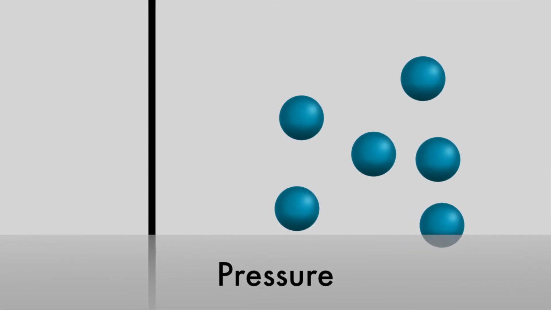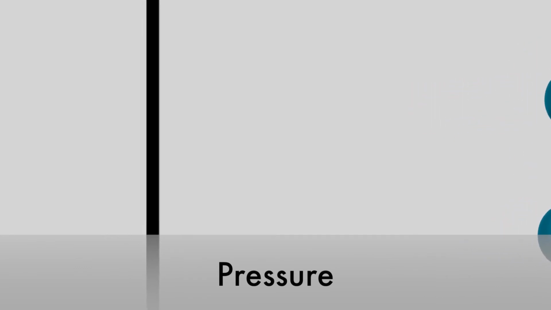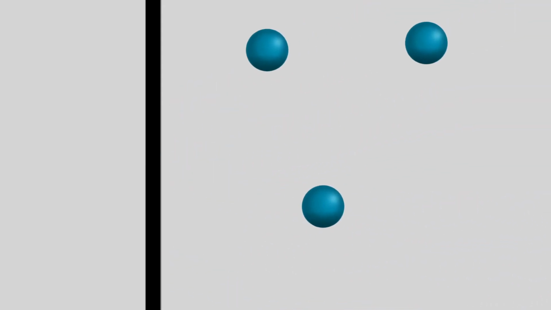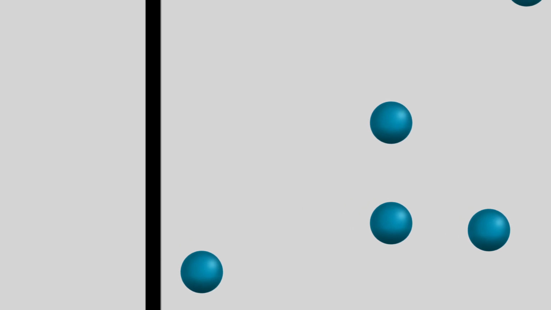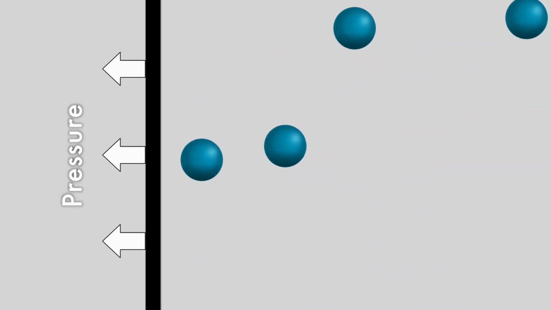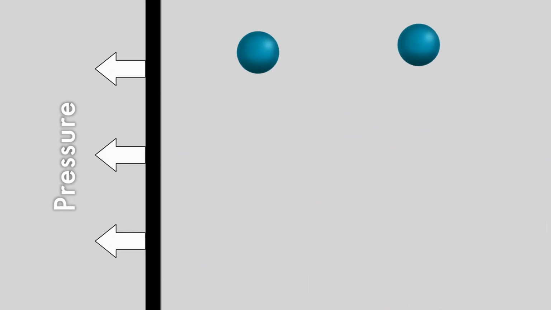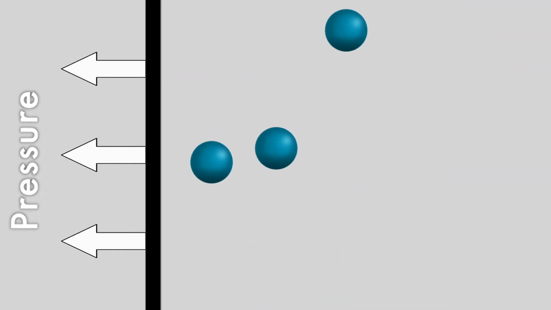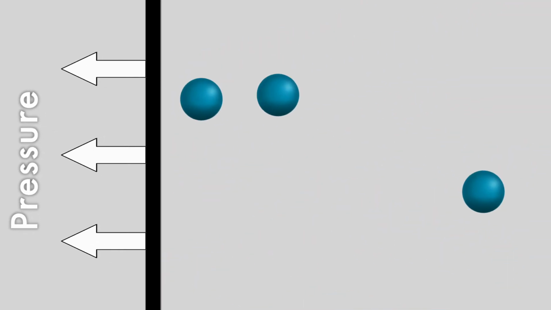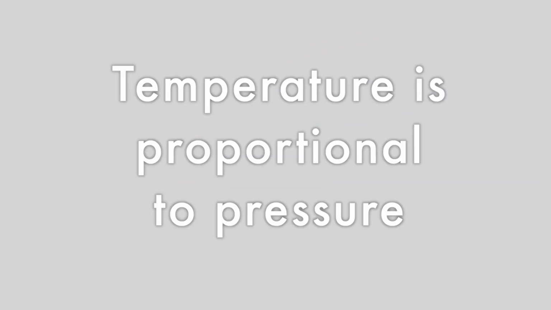This change in speed can have an important impact on the container as well. When a gas is held inside a container, the particles are constantly bouncing off the walls. When they do this, they exert a small force on each side of the container. As there are huge numbers of particles doing this every second, this force adds up to cause pressure on the walls of the container. If the particles are moving faster, that means there are going to be more collisions with the sides of the container, and therefore more pressure. The temperature of the particles and the pressure exerted are proportional.